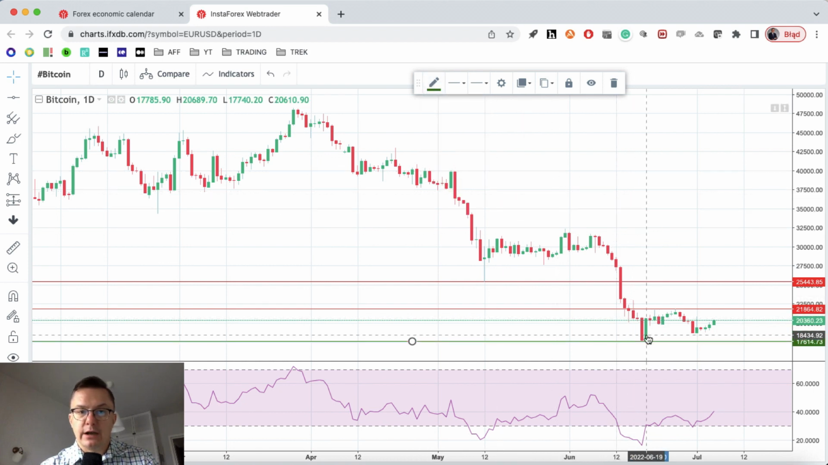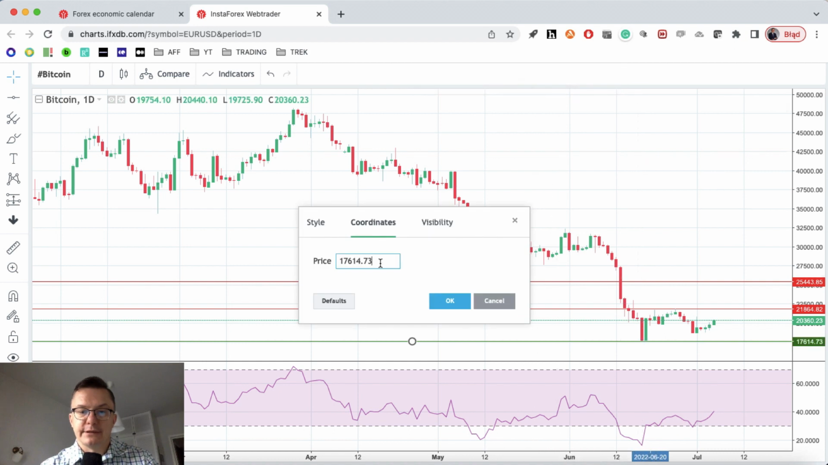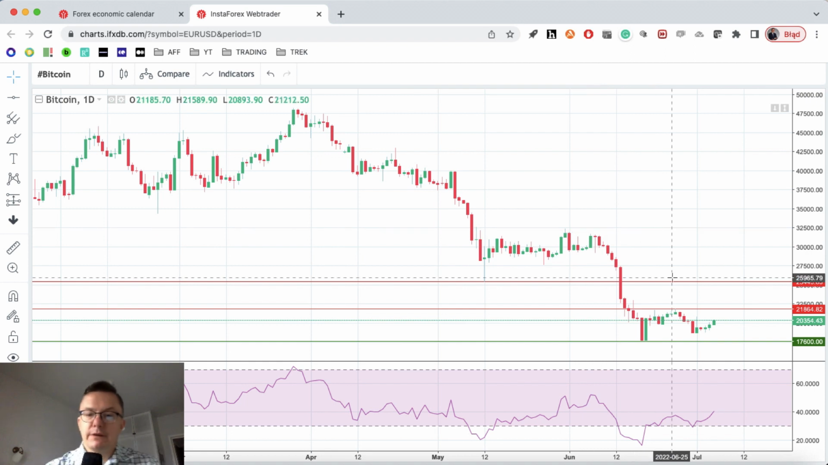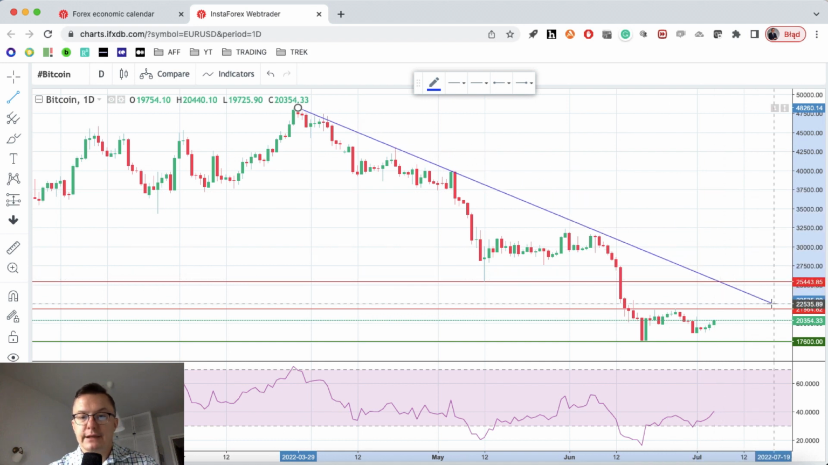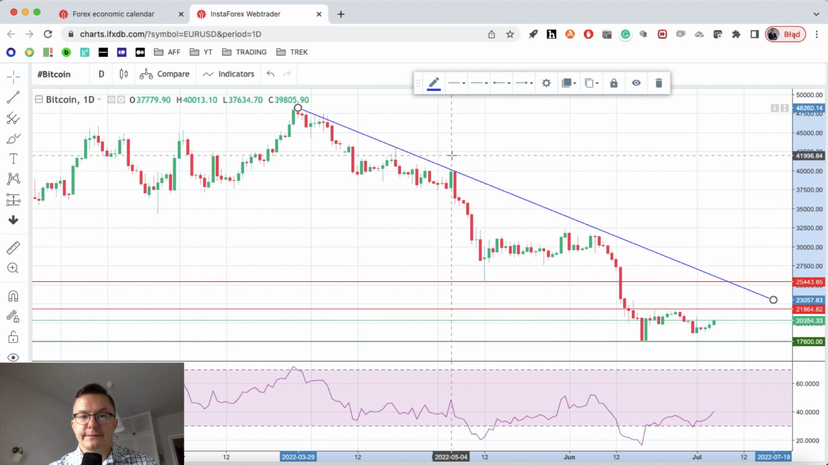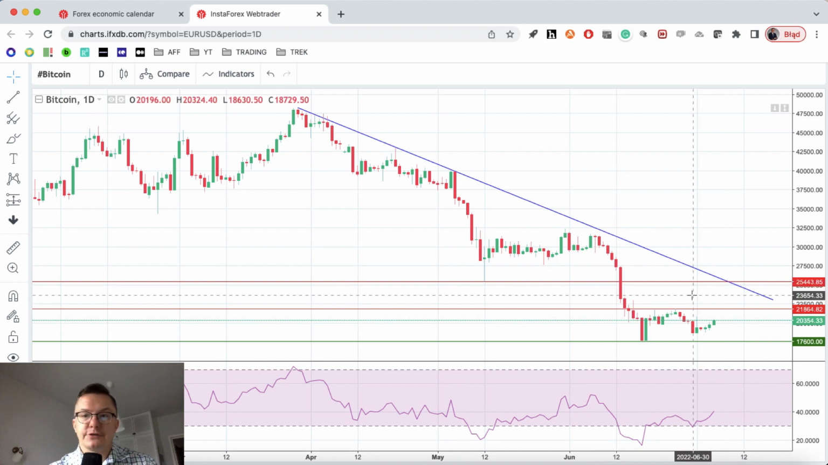Let's see how much it was here, 17,600. So this line should be 17,600 exactly. So that's the low. However, I think we are still trading below the trend line, even if we break some rules and make the line something like this. Even if we place our trend line like that, Bitcoin is still trading below this trend line.